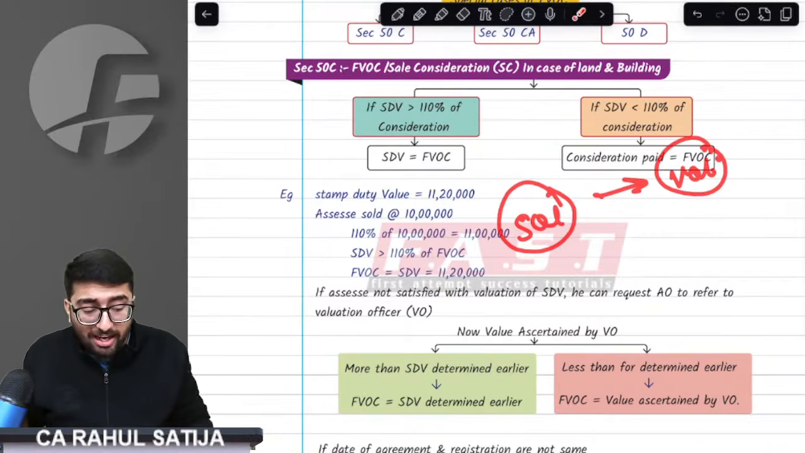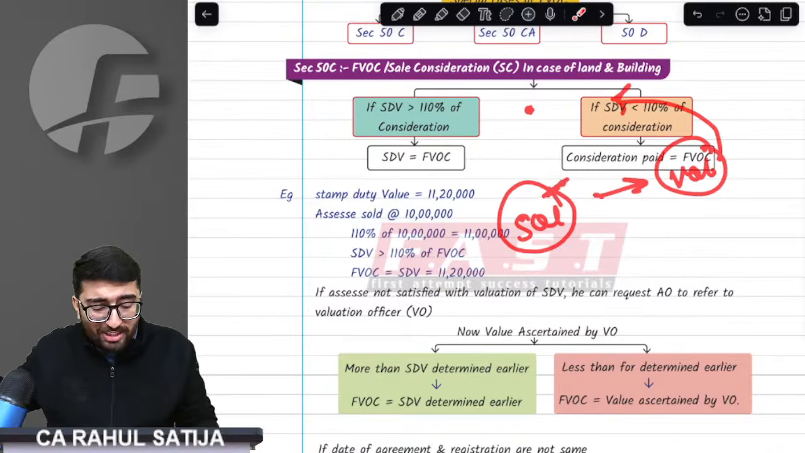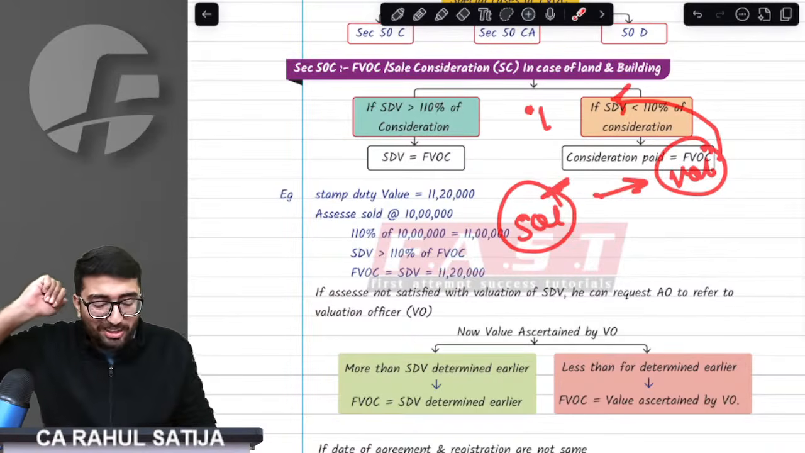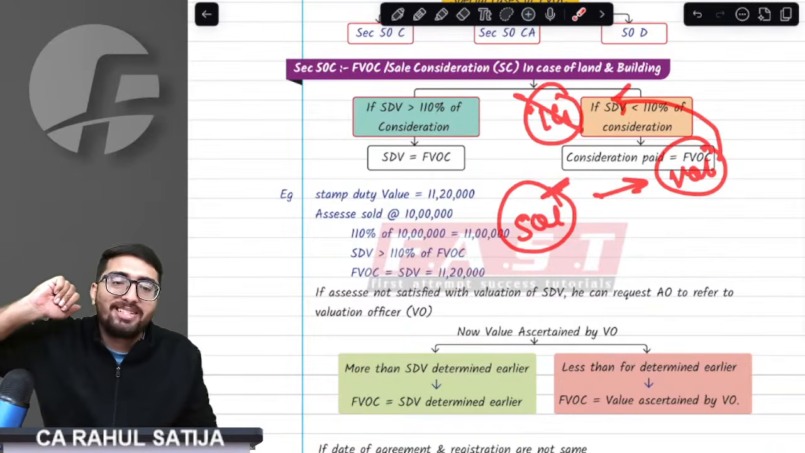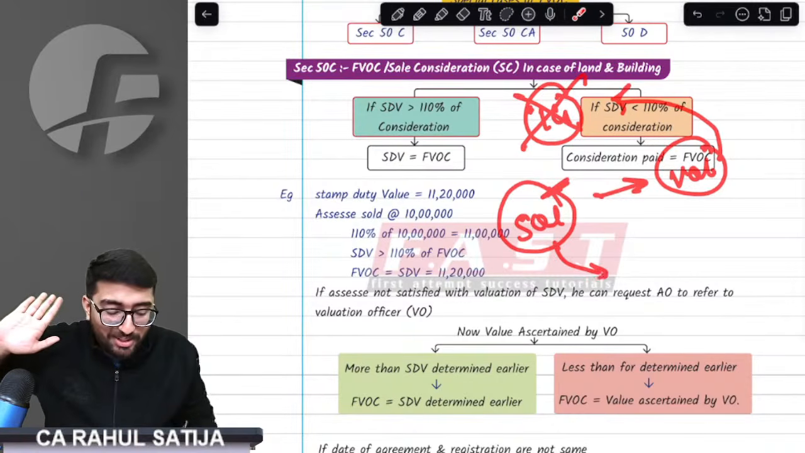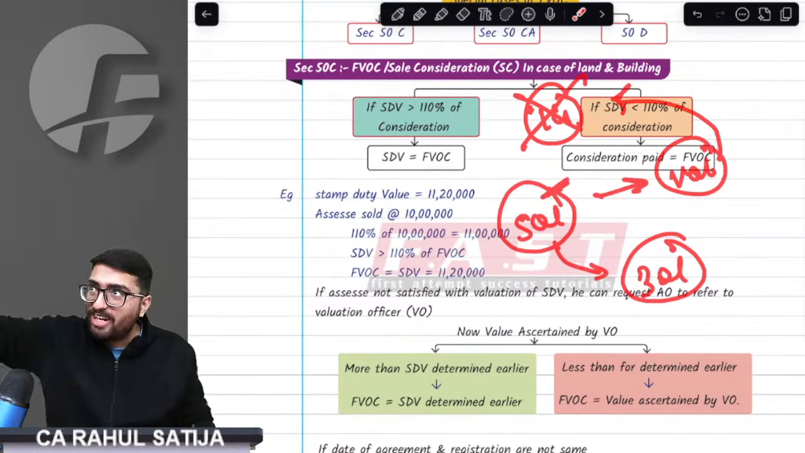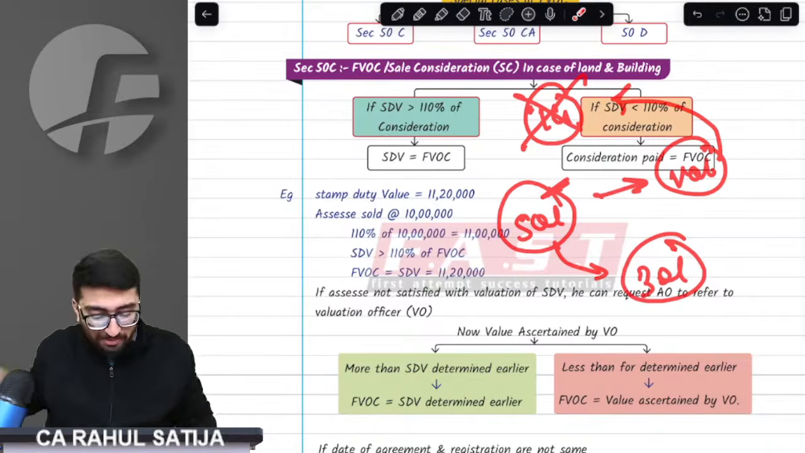Now, what if the valuation officer comes and he finds out a higher SDV? Original SDV was 50 lakh rupees and he increased the SDV to 1 crore rupees. What should I do? Provision says ignore. If he increases, ignore. If he reduces, take that. If you are not satisfied with SDV, go to the valuation officer. He might increase, he might decrease. If he increases, ignore. If he decreases, take the lower one.